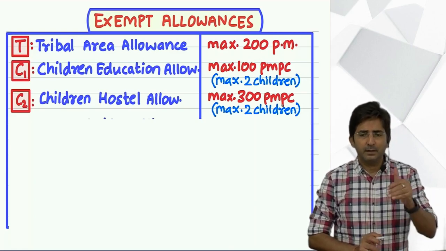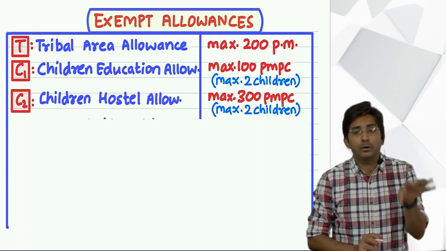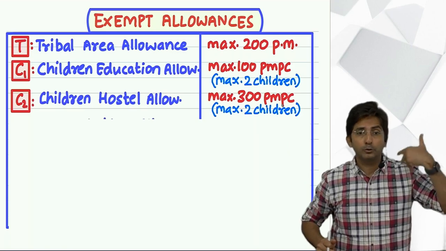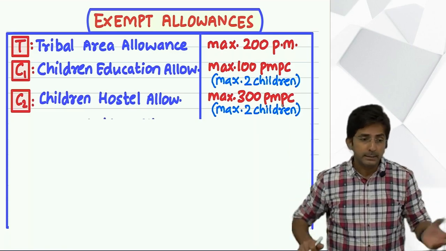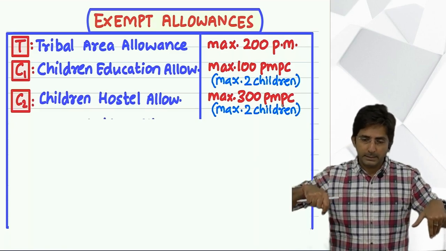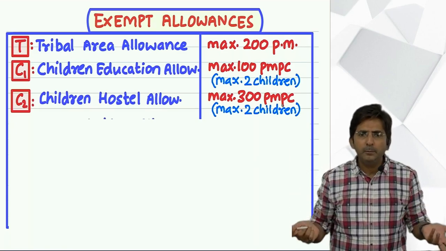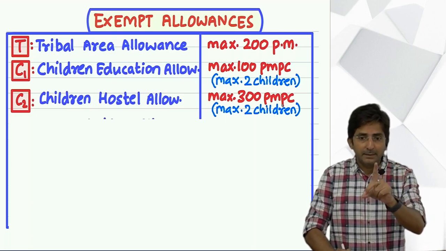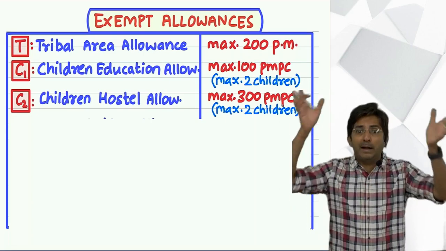See, her doubt is what? Husband is also working, wife is also working, both are getting children education allowance. She will also get 100 exemption. He will get 2 children. She will get 2. So this will be more. So let it be. See, this exemption is per assessee. These exemptions are not per family.